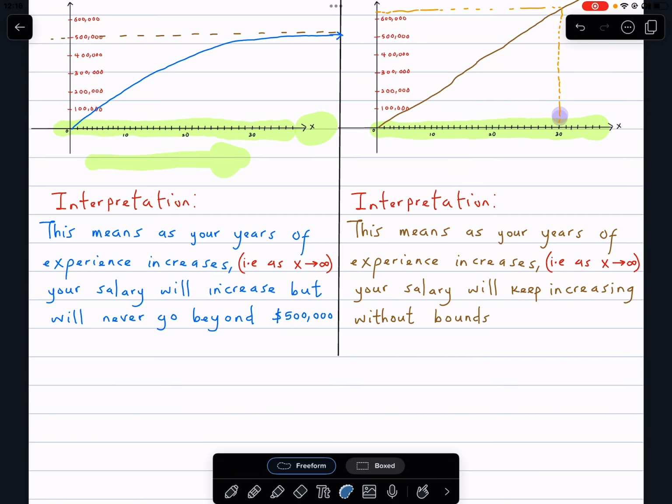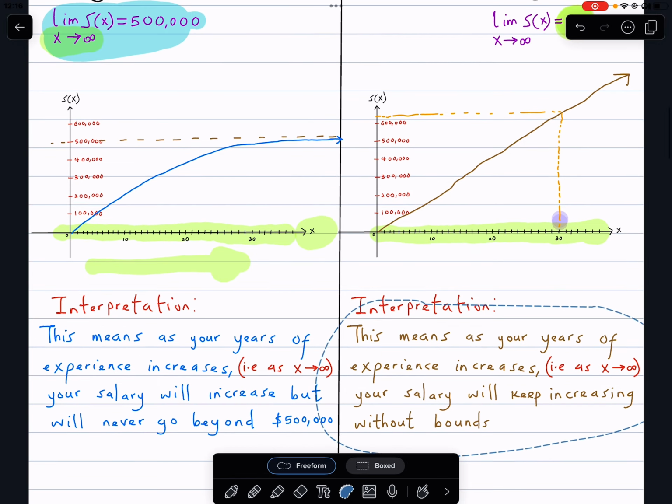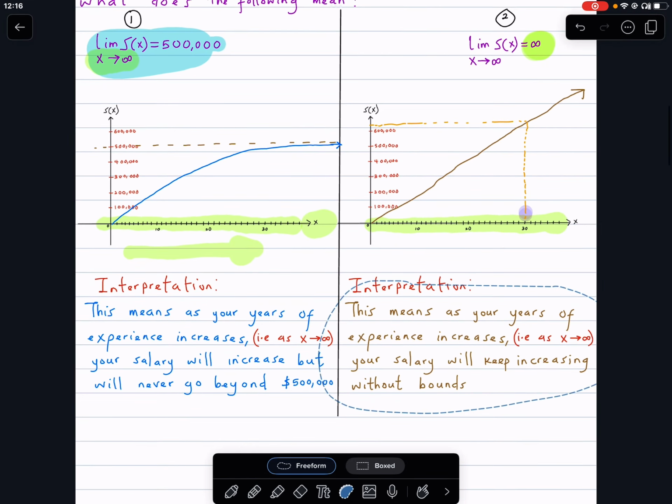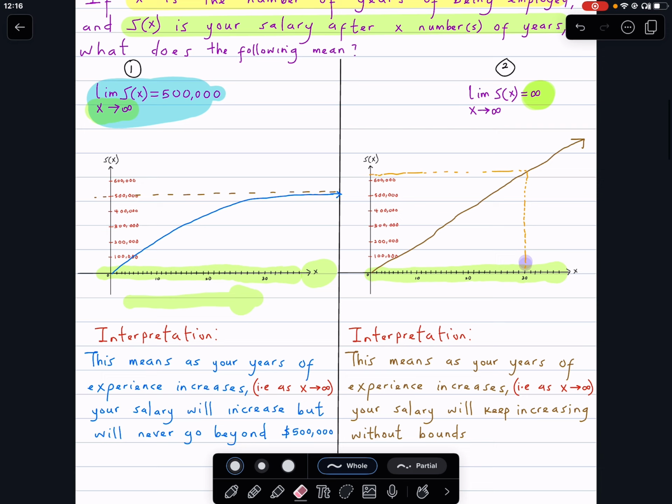So this means as your years of experience increase, your salary will keep increasing without bound. It does not matter, your salary will just keep increasing.